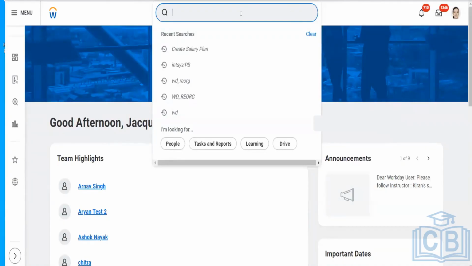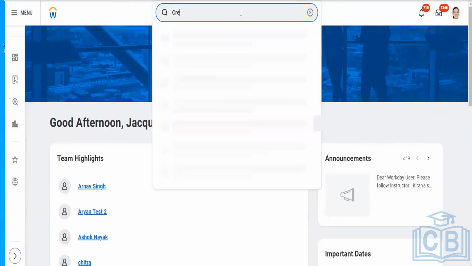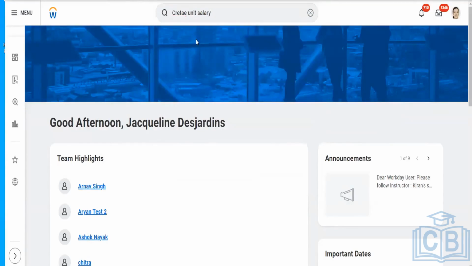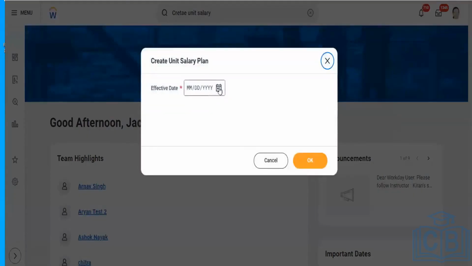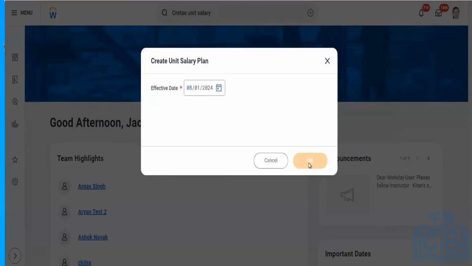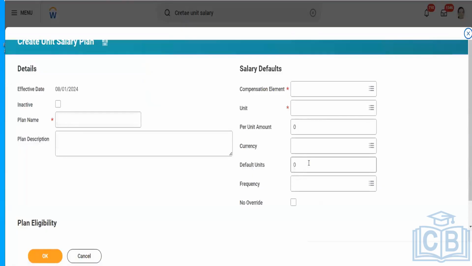Apart from that, there is another type of salary plan that is available, named the unit salary plan. What if you start with unit salary? Unit salary. Any idea about this? Let's take an example. In the company, there are different types of workers where the salary is defined based on the number of units of work delivered.